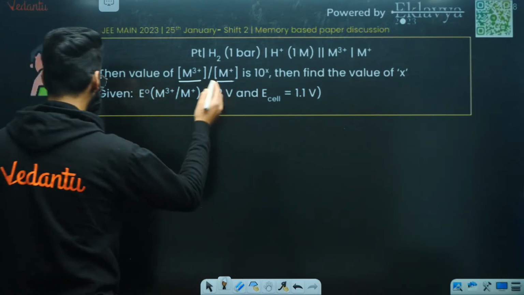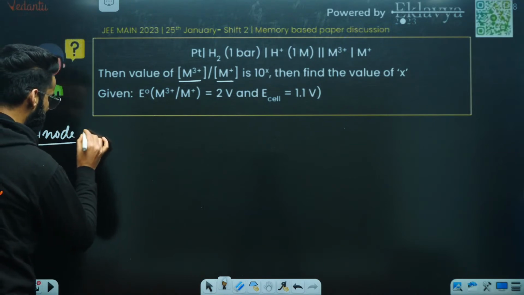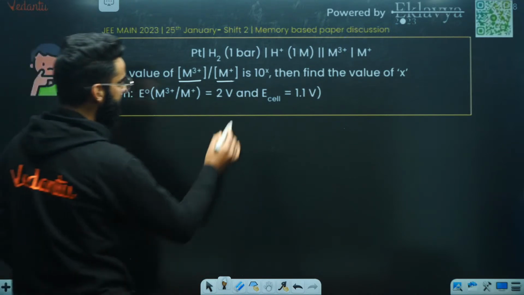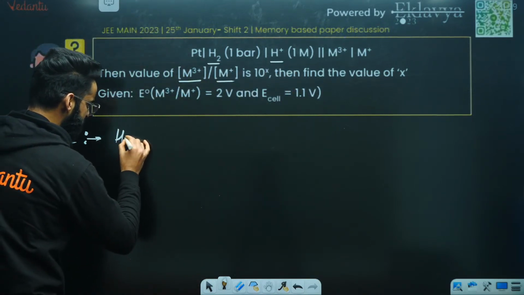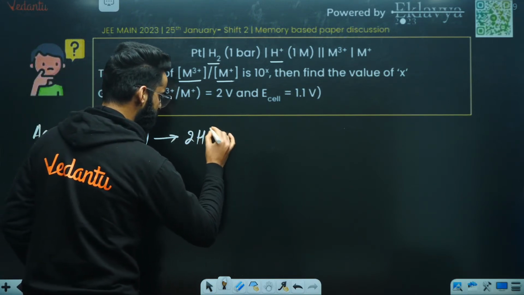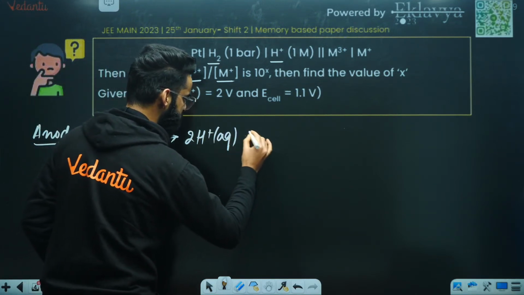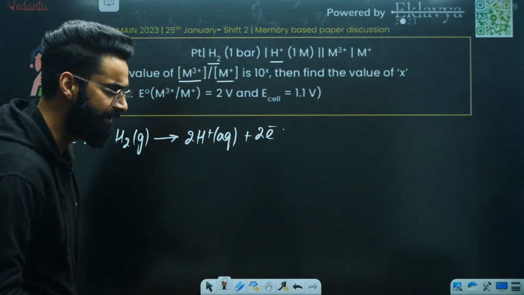Understand. First of all, I'll be writing the reaction taking place at anode. You know, at anode oxidation takes place, right? Oxidation means loss of electrons, so H2 will be getting converted into 2 times H positive aqueous, and with this you'll be writing 2 electrons. This is the reaction taking place at anode, right?